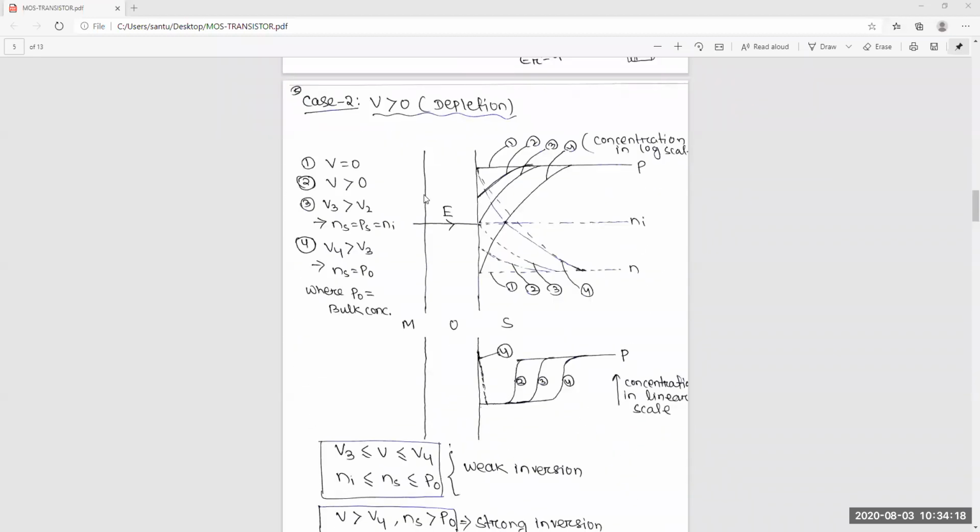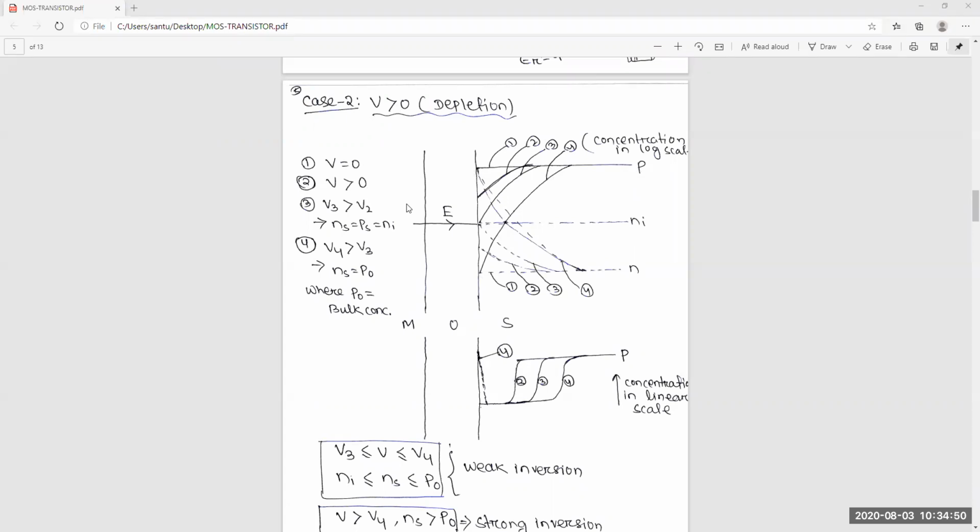See here, again the same picture in a more elaborate way. The concentration P is constant at V equal to 0. This is constant, N is constant. Now we will increase the voltage, V greater than 0. Once we increase V, that means we give a positive voltage to the gate. What will happen?